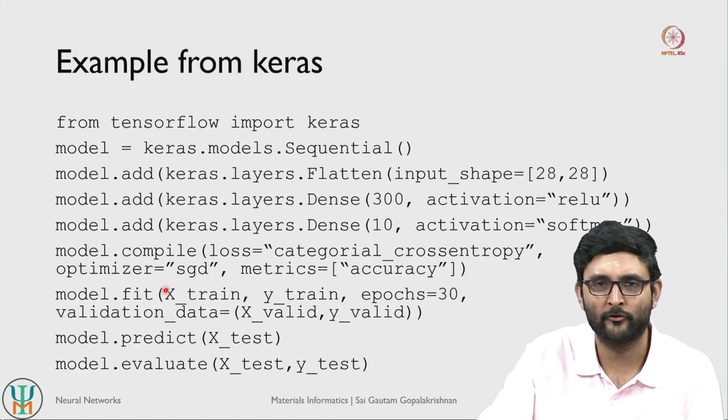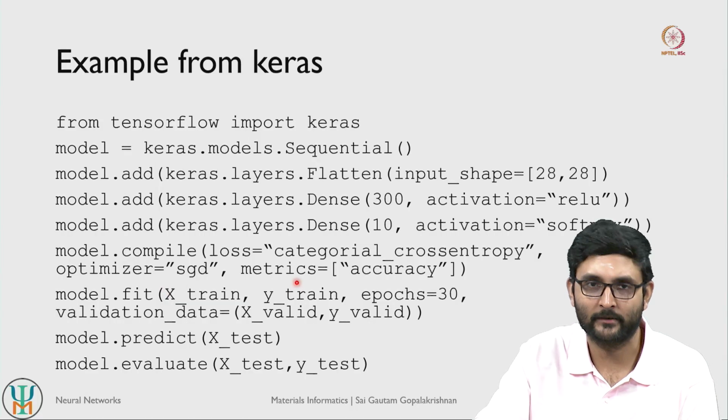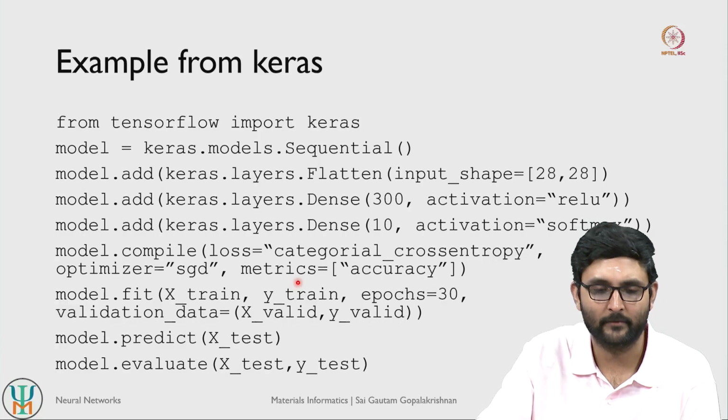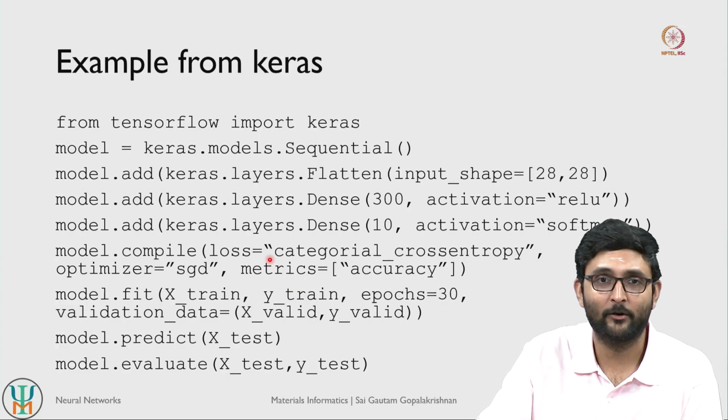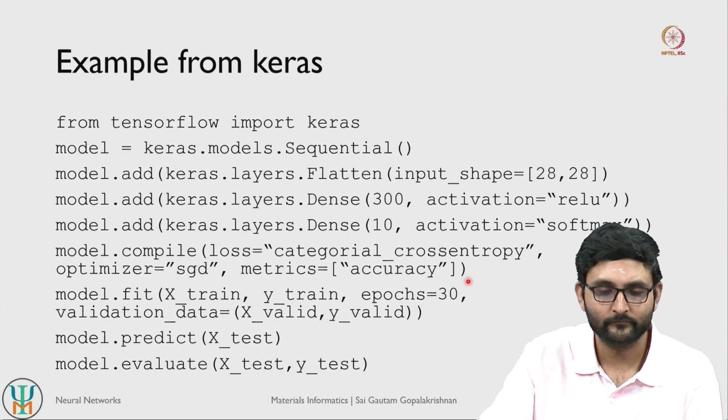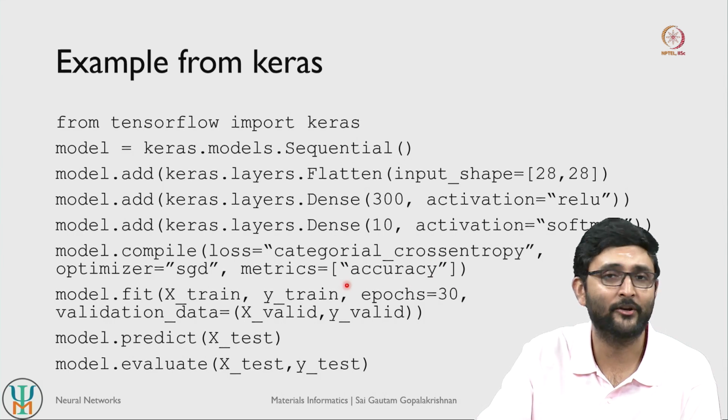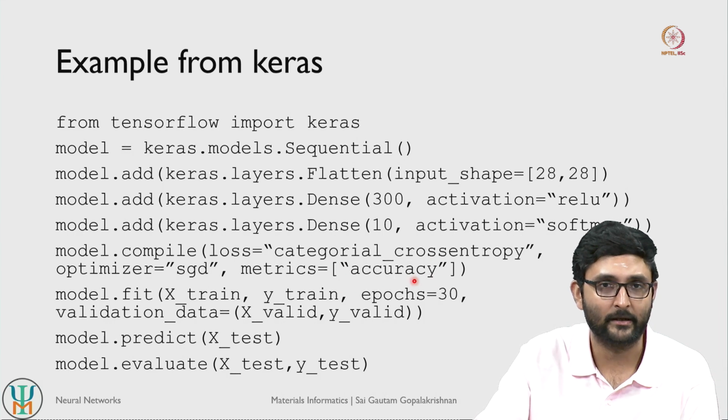We just say that we are going to use stochastic gradient descent. It's a simple enough neural network architecture, so we will use one of the simpler algorithms here, not Adam, right. And then what kind of metrics are we going to track. So we are going to track accuracy as a classification metric, right.